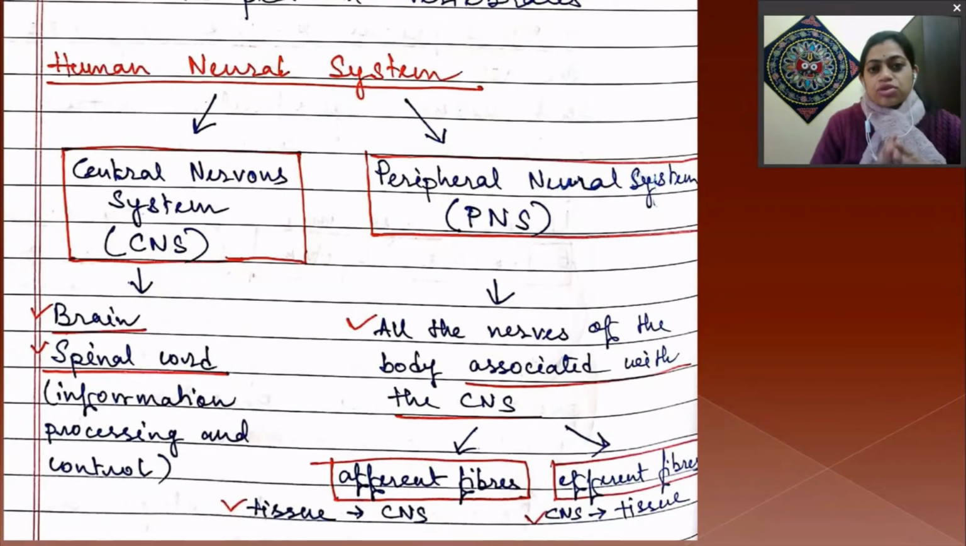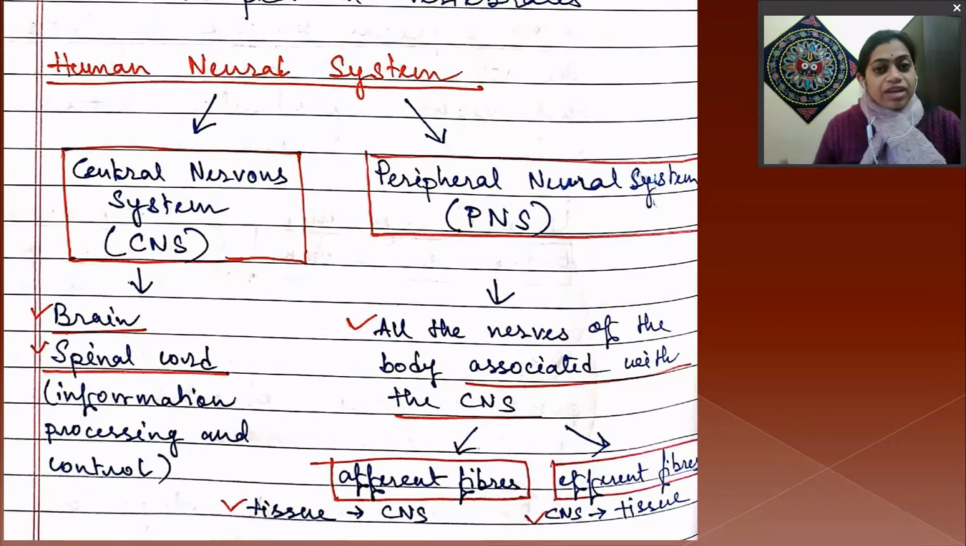So in this chapter we are concentrating on the human neural system. The human neural system is divided into two parts: the central nervous system and the peripheral neural system. The central nervous system is made up of two portions, brain and spinal cord, and it is the control and processing unit of the whole human neural system, okay? They control all this neural system and process what to do. If some kind of stimuli come to this CNS, they will detect what to do next, okay? So they are the information processing and control center, made up of two portions, brain and spinal cord.